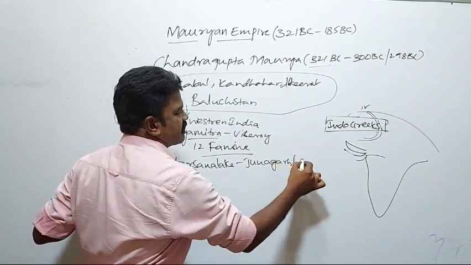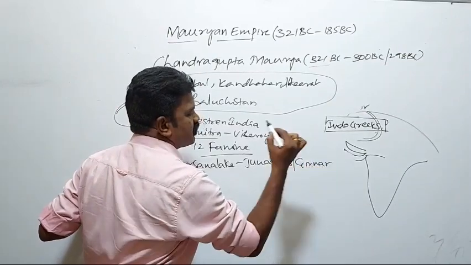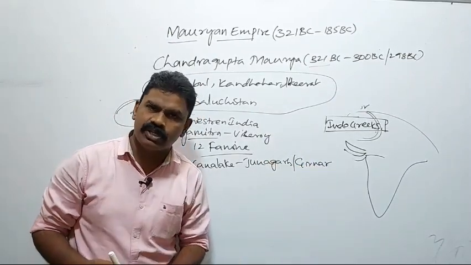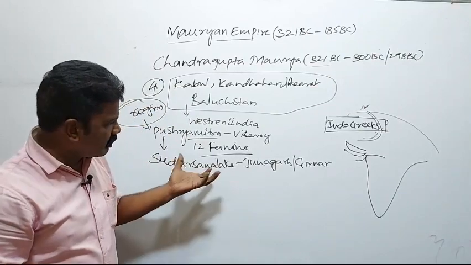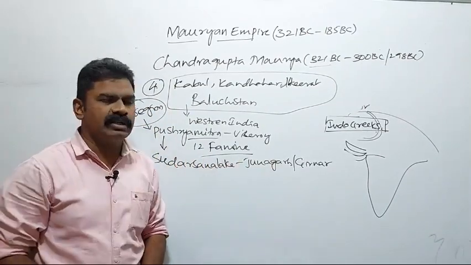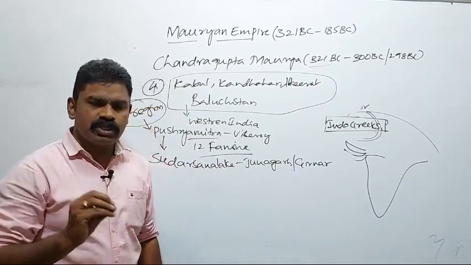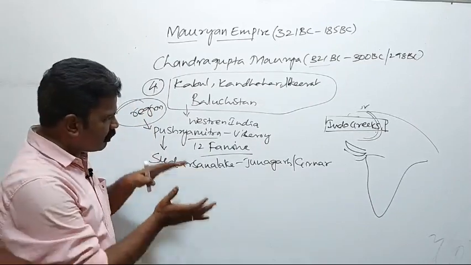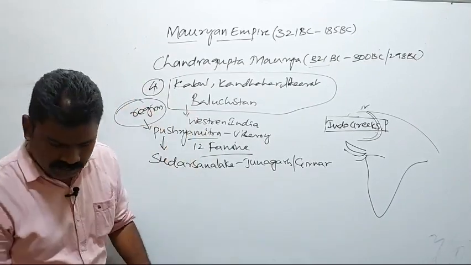This is also called Girnar, which is located in Gujarat. So like this, the areas were given to him.